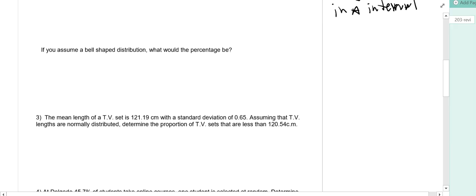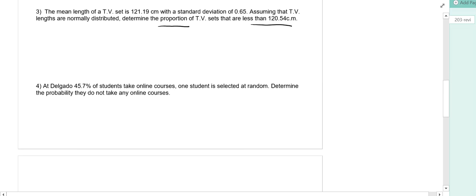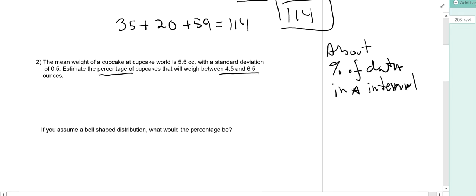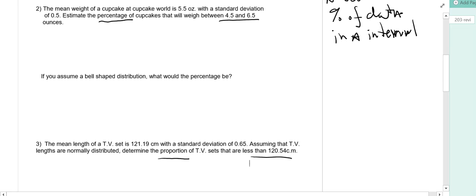Let's look at number 3. We want the proportion of TV sets that are less than 20.54. Percentage, probability, proportion. They all in a way mean the same thing, right? Problem number 4. Wait, let's see, where am I? Oh, problems 2 and 3. I'm sorry, 2 and 3. I was thinking 4 was the same problem.